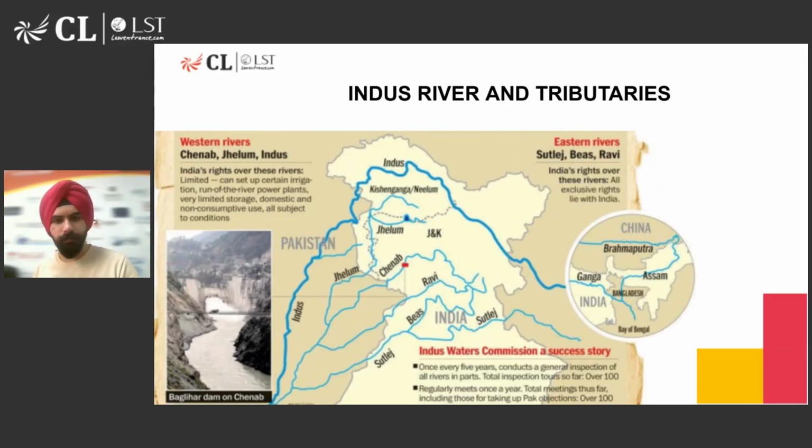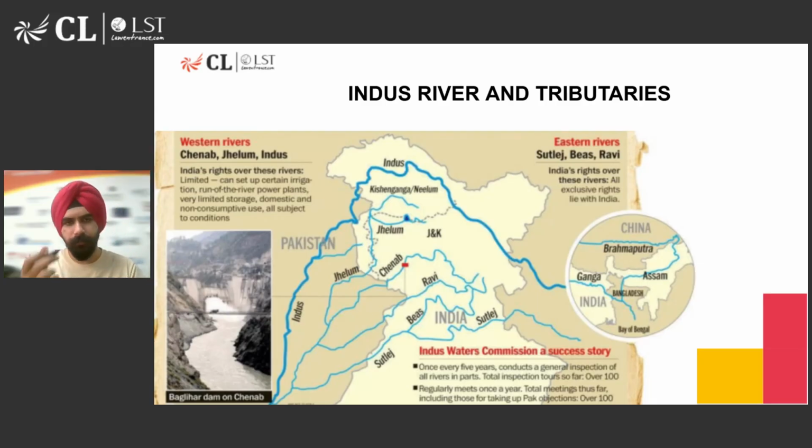Now, if we talk about all of these rivers in a little more detail, I want to give you some more context. When you talk about the Indus River, that originates in Lake Mansarovar, which is in Tibet, which, as we all know, is controlled by China. Now, this becomes important because, again, China can control the flow of the Indus River to a certain extent.